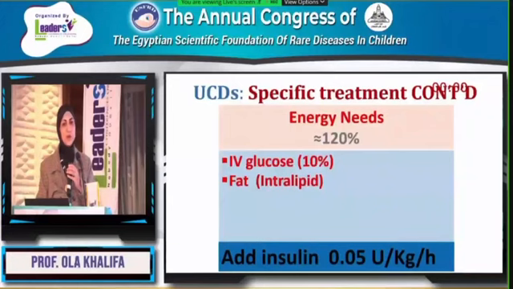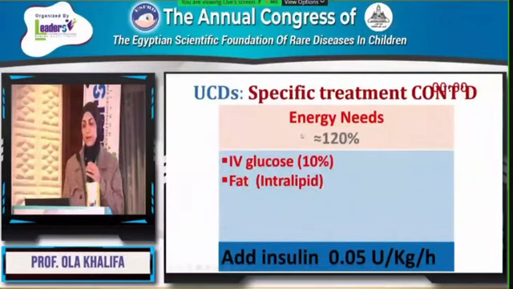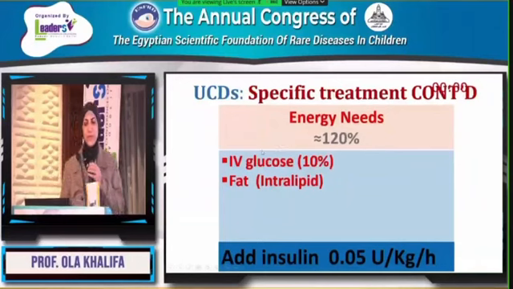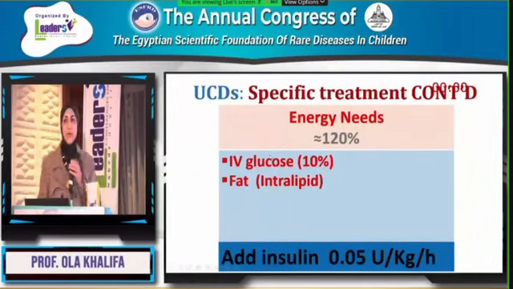Specific treatment: the pillars are reversal of catabolism, promotion of anabolism, and detoxification, and this can be achieved with high dextrose. Usually we have to cover a caloric intake of more than or equal to 120% of the expected energy requirement, and this can be achieved by IV glucose, dextrose 10%. We have to insert a central line.